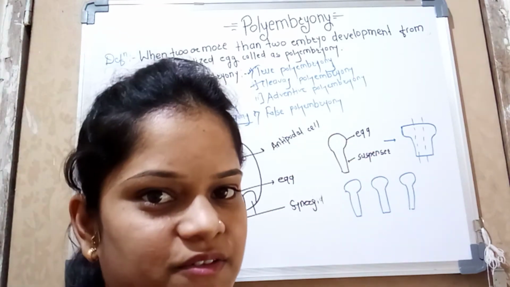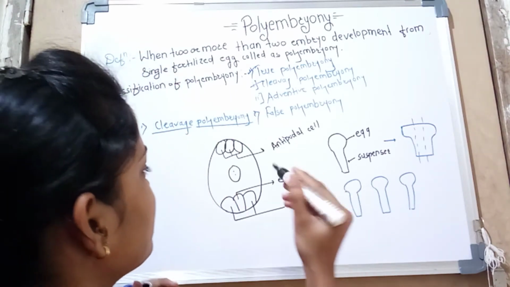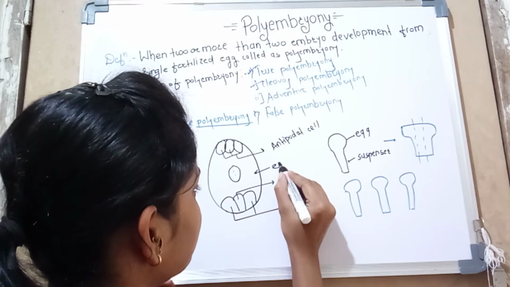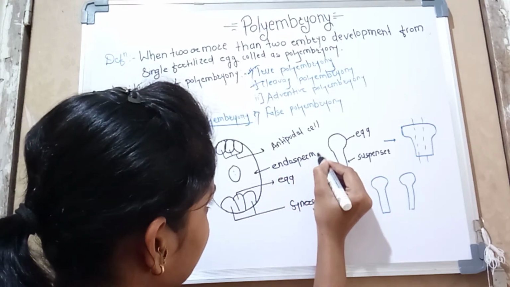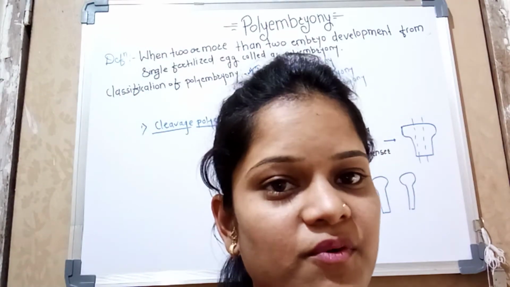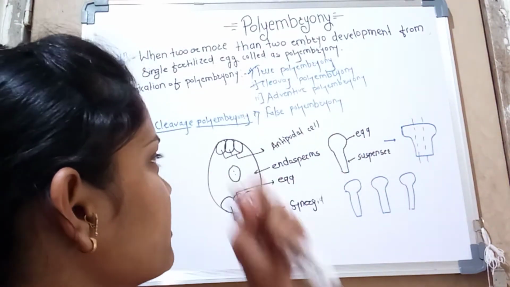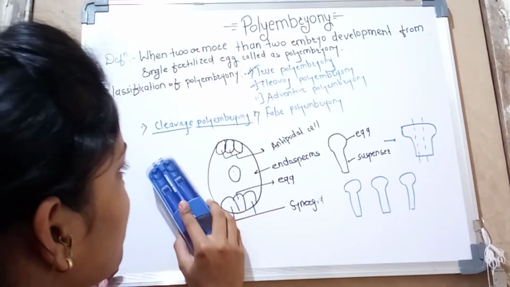Obviously the egg cell also divides, and there is also an endosperm present inside. These endosperm cells are also responsible for the formation of polyembryony. So it's all about cleavage polyembryony.